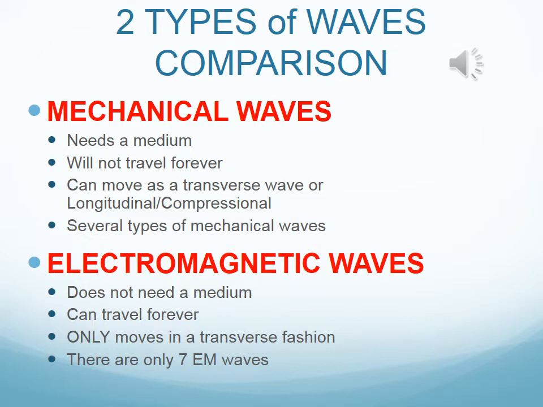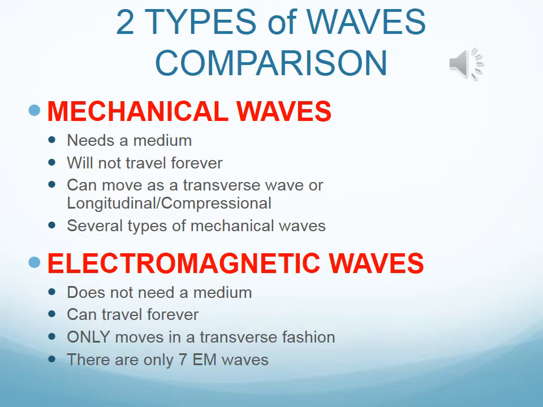Now that we have learned about the two types of waves, let's go through a comparison just to see what is the difference between mechanical and electromagnetic. There are 4 main things for mechanical. Number 1, it needs a medium. Number 2, it cannot travel forever. Number 3, it can move as either a transverse wave or a longitudinal/compressional wave, and we'll get into those in the next slides. Those are basically your wave movements. And then there are several types of mechanical waves.